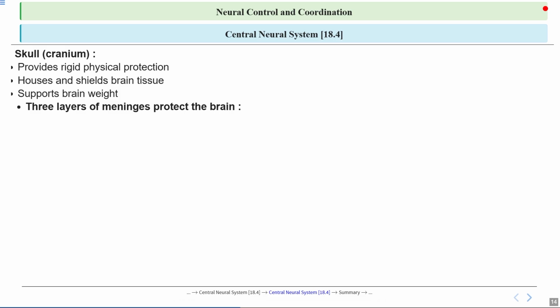Now let's introduce the three layers of meninges that protect the brain. These membranes add extra layers of defense, similar to wrapping a fragile object in several layers of protective material. The first meningeal layer is the dura mater. The dura mater is the outermost and toughest layer, acting like a thick, durable cover that provides strong protection against injury.